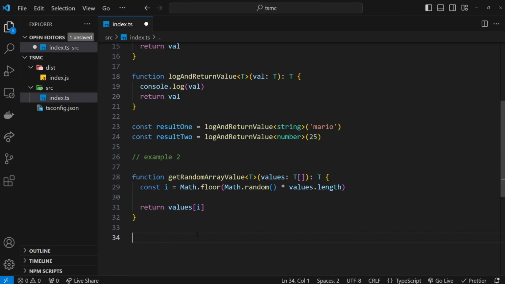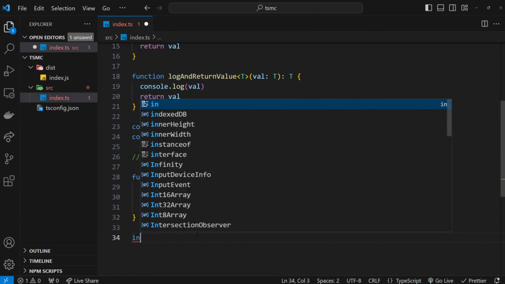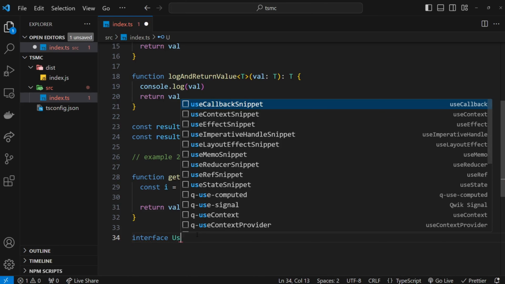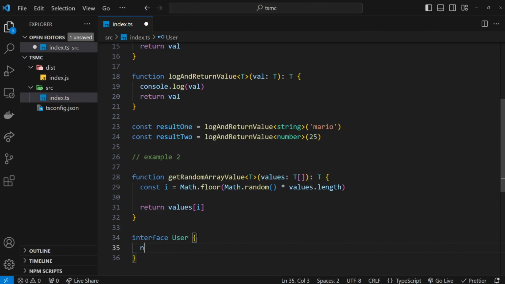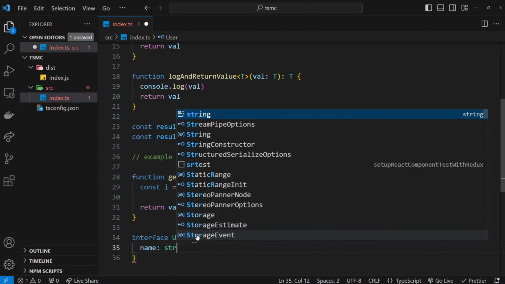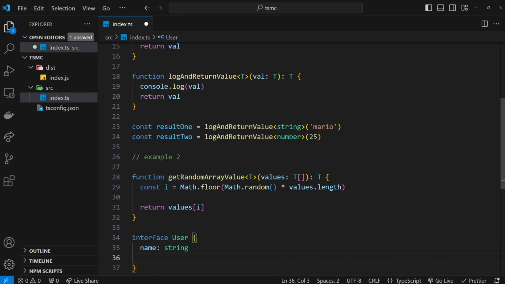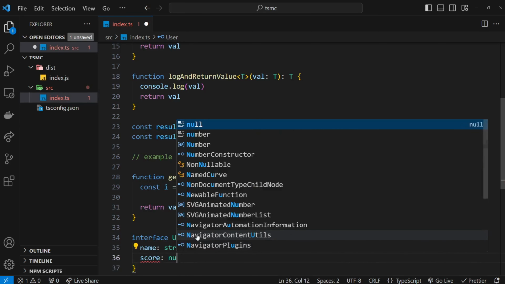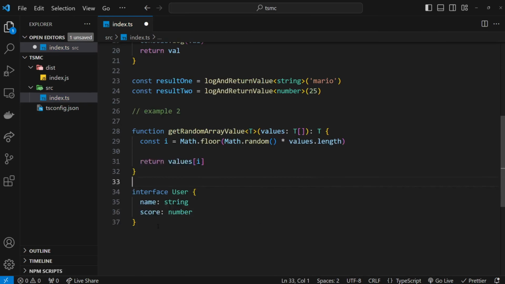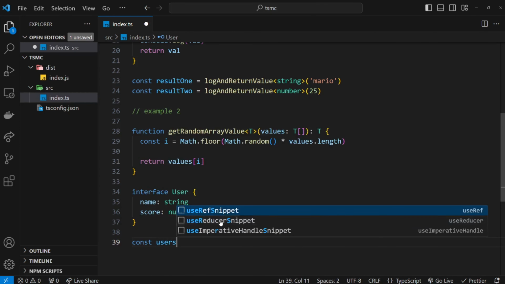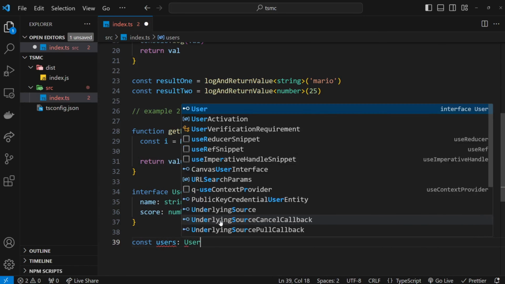So I'm going to create a custom type using an interface. So let's say interface, and we'll call it User. Now this User is going to have a name property, which will be a string. And also it's going to have a score property, which will be a number. Okay, so now I want to create an array of user objects. So I will say const users is going to be a User array.